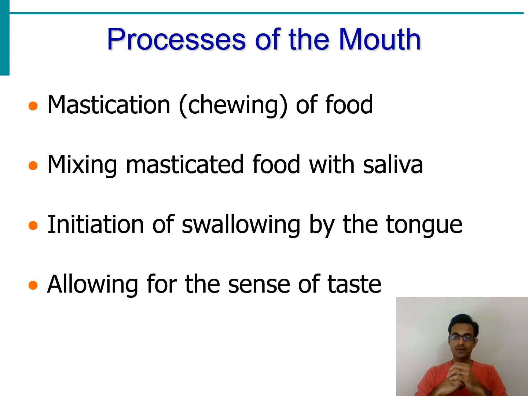This also happens when we sense the food through our eyes. The eyes send a signal to the brain, and the brain again sends signals to the salivary glands, which start secreting saliva. So all these processes take place inside the oral cavity, or mouth, in general.